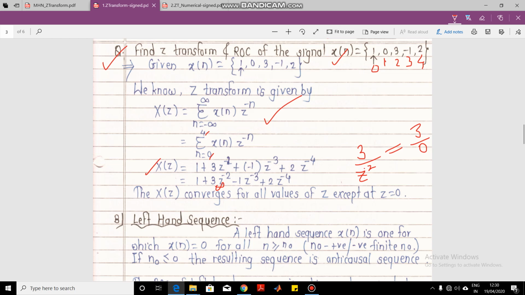Similarly, 1 upon Z cube: with Z equal to 0, 1 upon 0 is infinity. Then 2 upon Z to the 4: with Z equal to 0, 2 upon 0 is infinity. So this way as you go on putting the values, the answer will become infinity. So X of Z will converge for all the values of Z except at Z equal to 0. This exception is called the ROC.